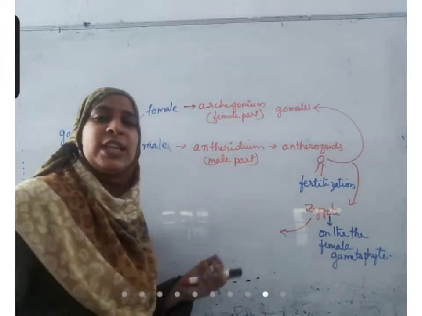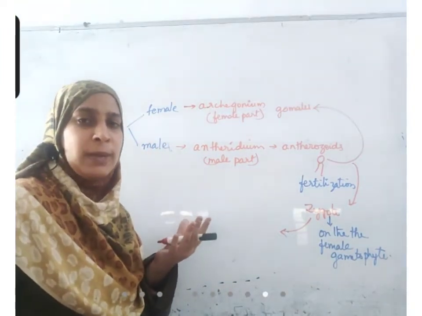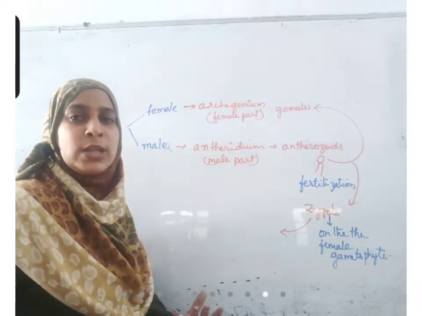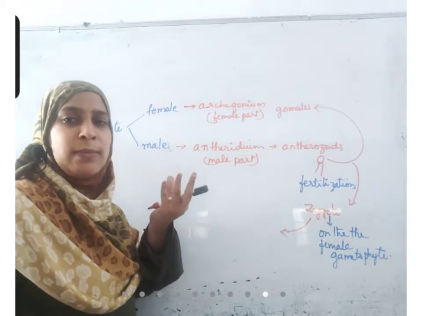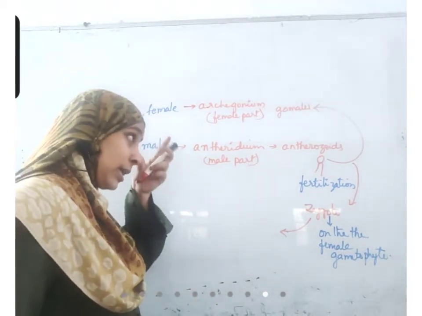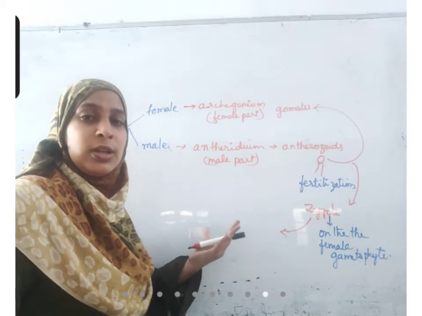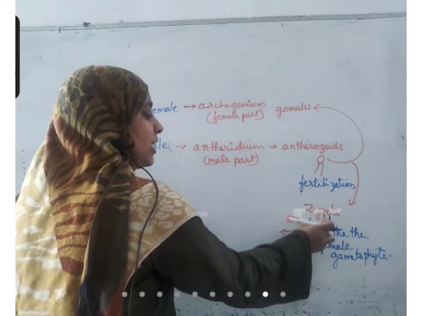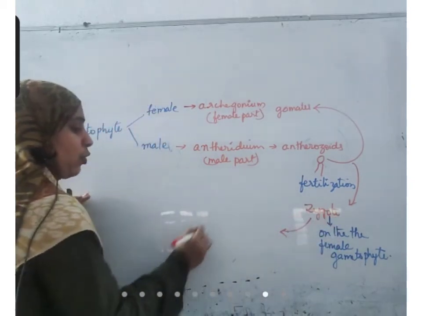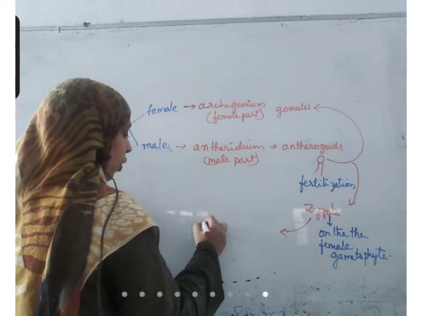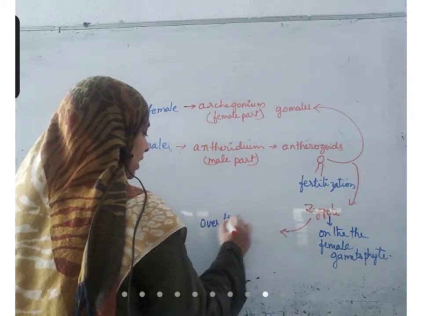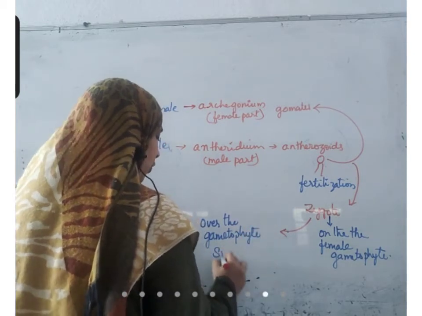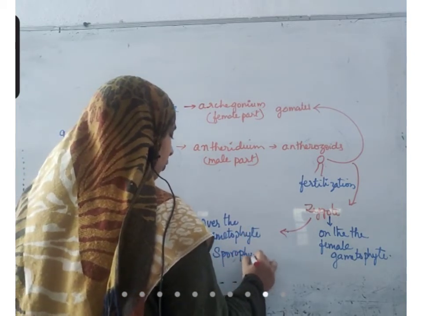Like fertilization takes place inside the flower of a normal plant. A normal plant is completely sporophyte, it does not produce gametes. On that, the flower is producing gametes. But in this case, it is not like that. The gametophyte is the stage in which gametes are produced. On that, fertilization takes place, the zygote is formed, and over the gametophyte, the sporophyte will form.